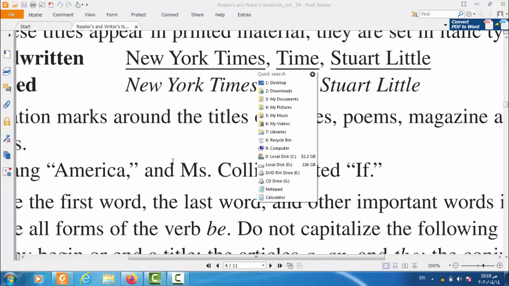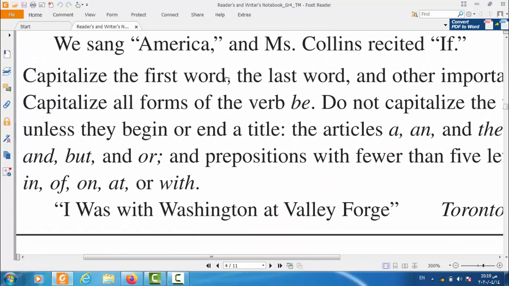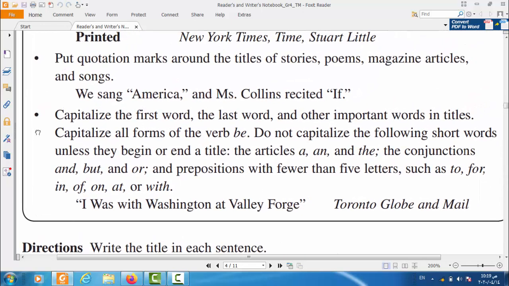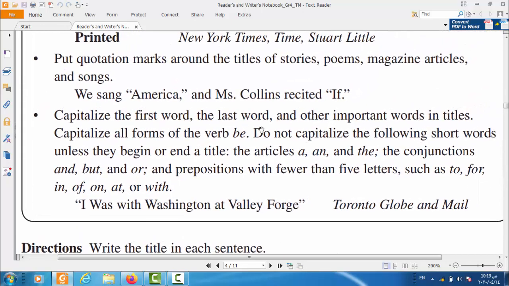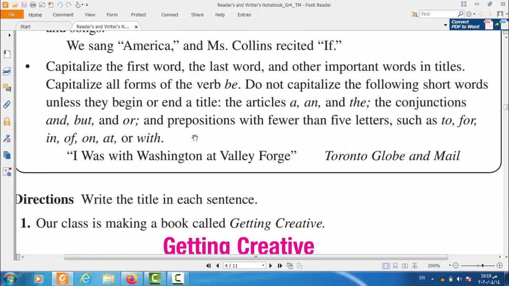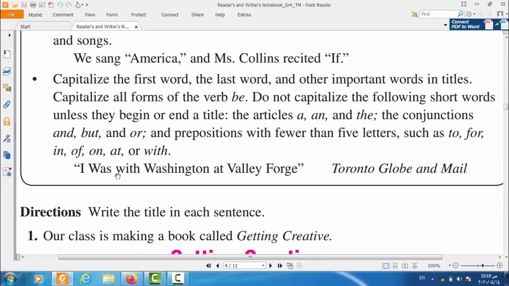The third rule is capitalize the first word, the last word, and the other important words in titles. Like what? Let's apply this part. Like in here, for example, I Was with Washington at Valley Forge. I Was with Washington at Valley Forge.